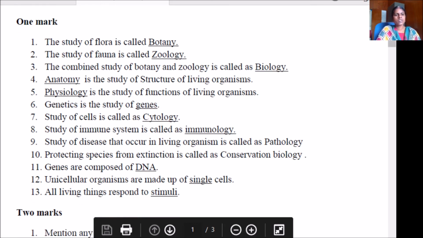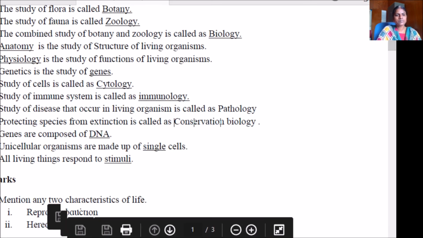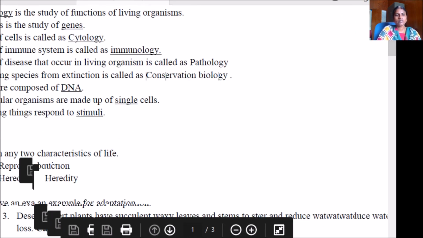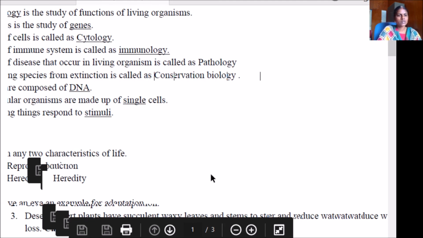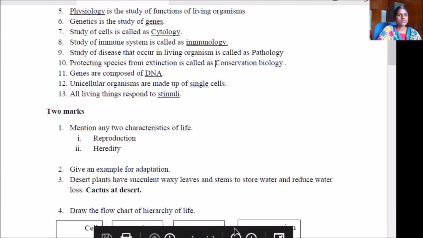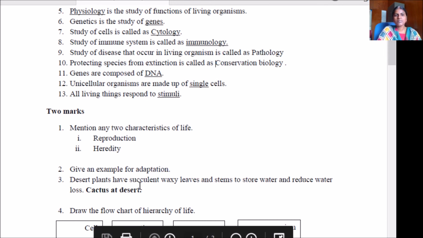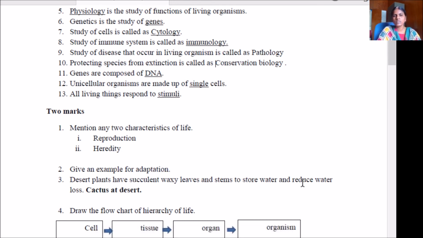Okay, 2 marks. You have to mention the 2 characteristics of life. You can mention any 2. Whatever you know from the class notes, you can refer any 2. So mention the characteristics of life: reproduction and heredity. Give an example for adaptation. What is the example for adaptation? Cactus. You have to explain why it is. Desert plants have succulent waxy leaves and stems to store water and reduce the loss of water.